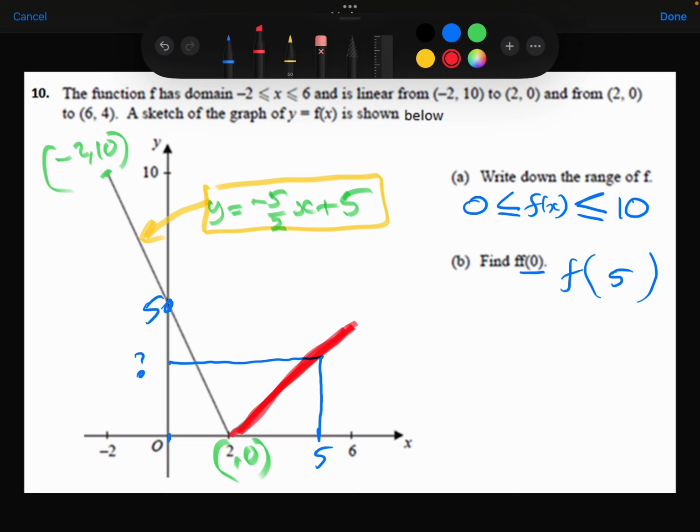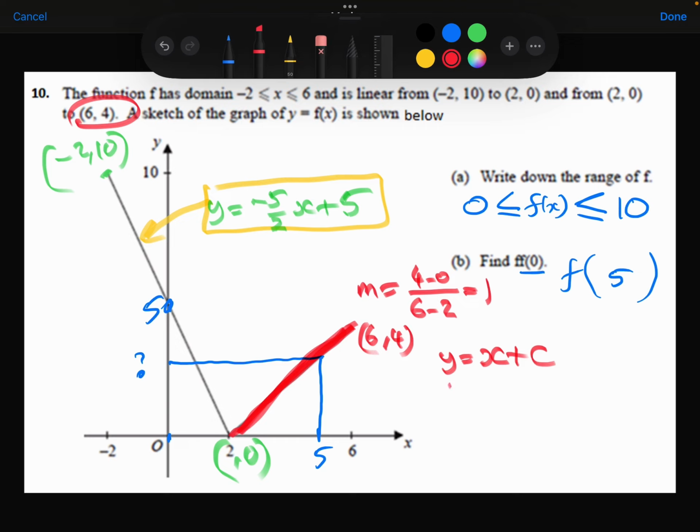So gradient, this is the coordinate (6, 4) here. We were told that in the question. So the change in the y, 4 minus 0, divided by the change in the x, 6 minus 2. So the gradient is 1. So y equals 1x plus c.